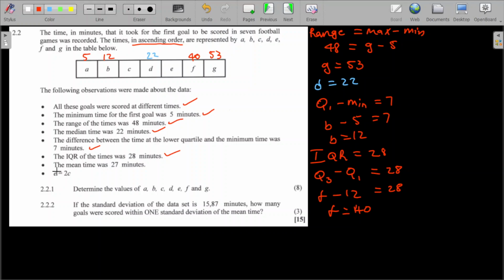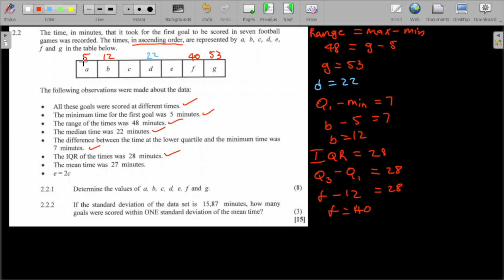Now they're saying the mean time was 27. So remember, the mean is the sum of all these minutes divided by the total of them, which is 1, 2, 3, 4, 5, 6, 7, which is 7 of them.